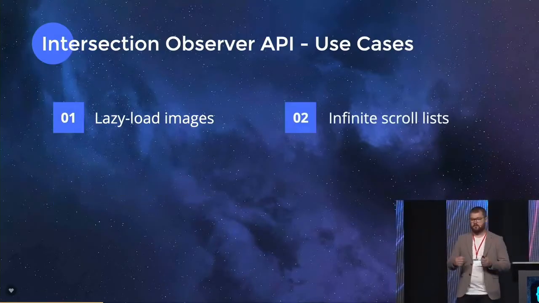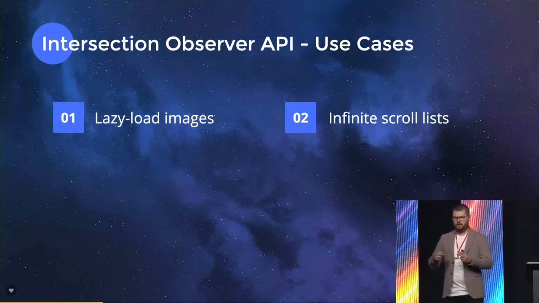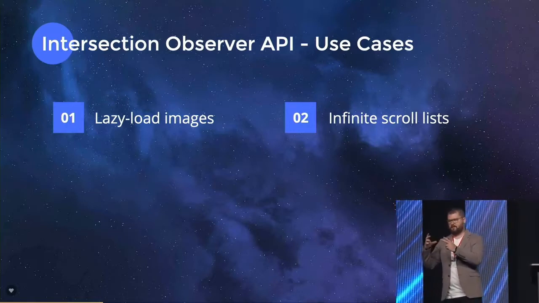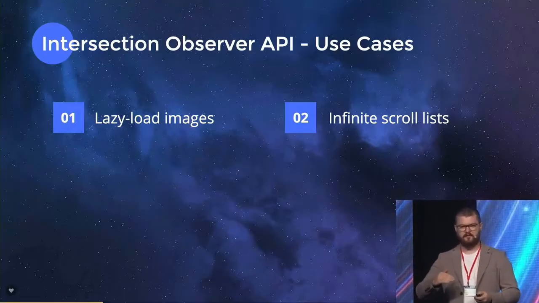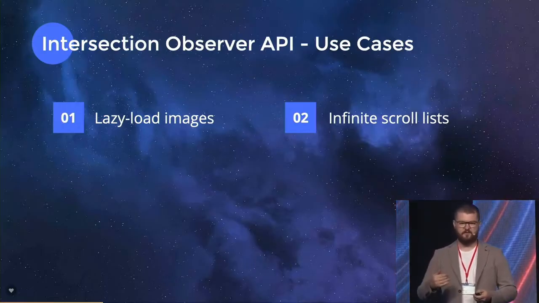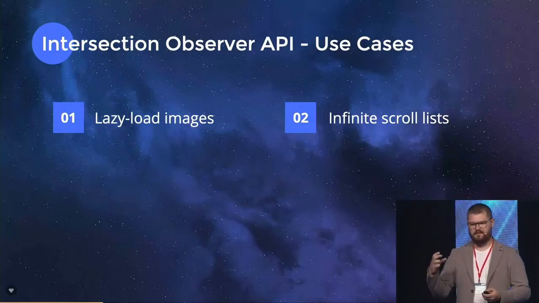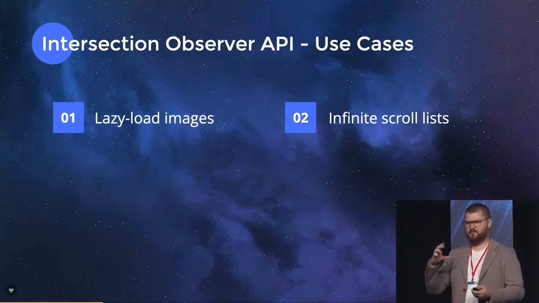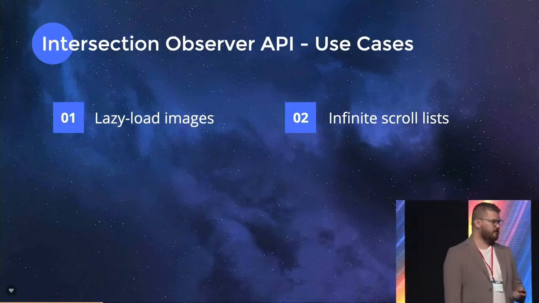We could create infinite scroll lists. So for example, we don't need a library for that. We could have a list of, let's say, 10 elements, and we have a separator div. And once we scroll to the end of the list, the intersection observer kicks in, and then we send our next request, and then the list gets populated and pushes the separator back to the end of the list again, and so on and so forth.